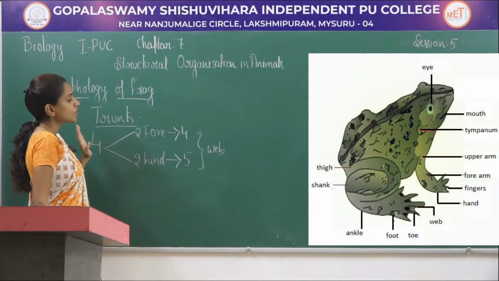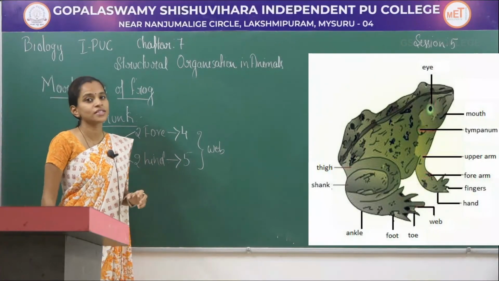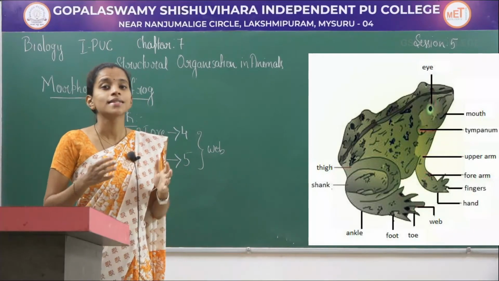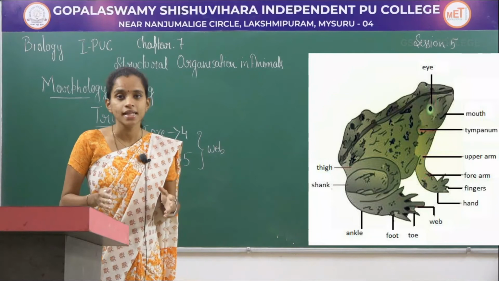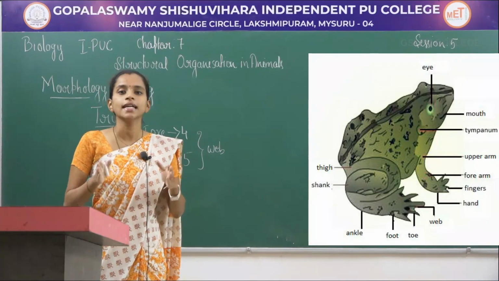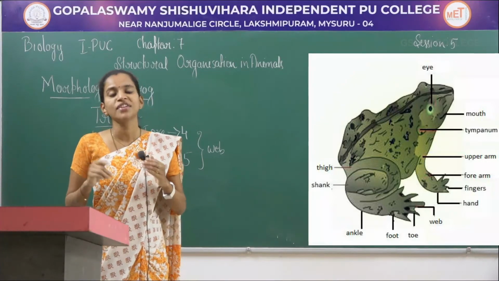When it comes to sexual dimorphism in frogs, what is sexual dimorphism? Sexual dimorphism means you can easily identify morphologically, by seeing, a male frog as well as a female frog.